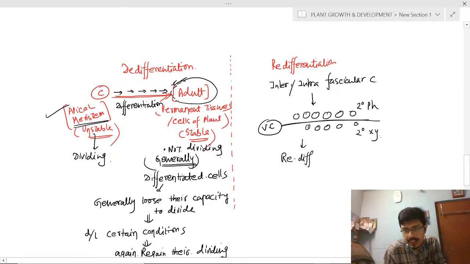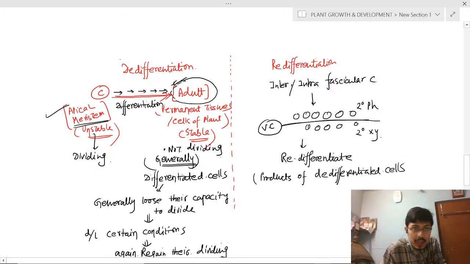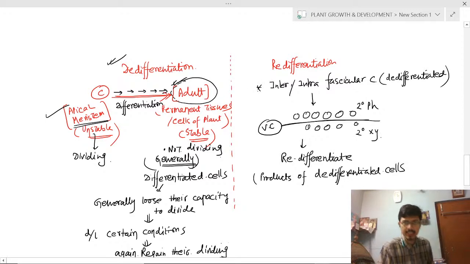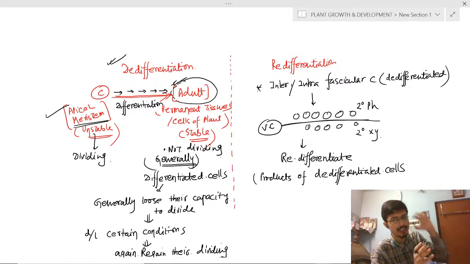They will redifferentiate. Again, there is the process of differentiation. They redifferentiate, and products of de-differentiated cells, mind the term, de-differentiated cells. What are de-differentiated cells? I told you earlier: intra and interfascicular cambium. This is in between the stable cells. Normally stable cells cannot divide.